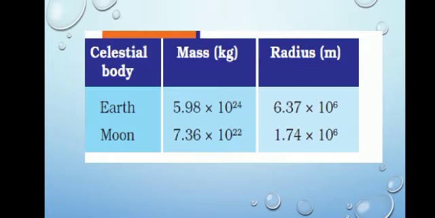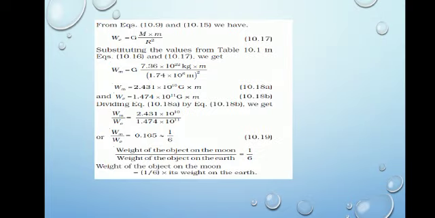Now we will see the mass and radius of earth and moon. Earth's radius is given, and moon's radius is also given. We will substitute these values into the two equations: Wm equal to G Mm into m by Rm square, and We is equal to G M into m by R square.